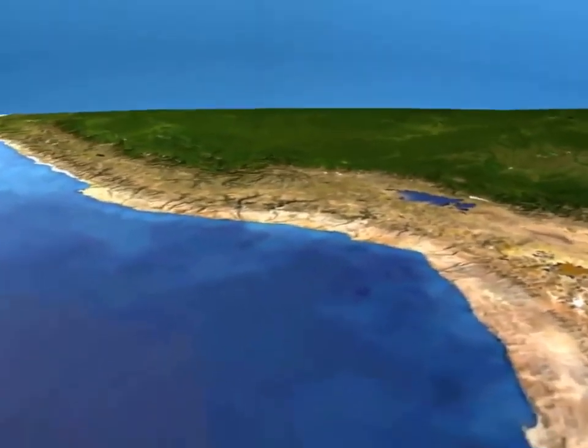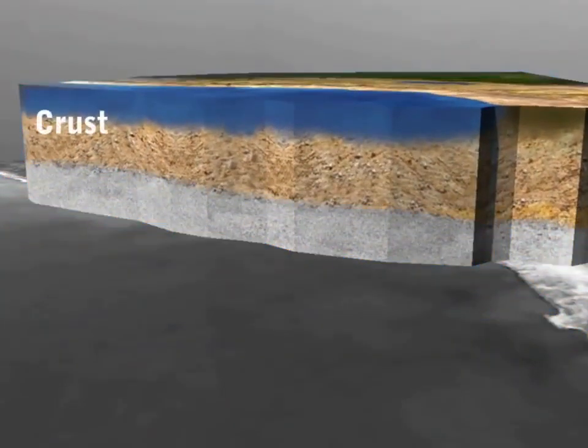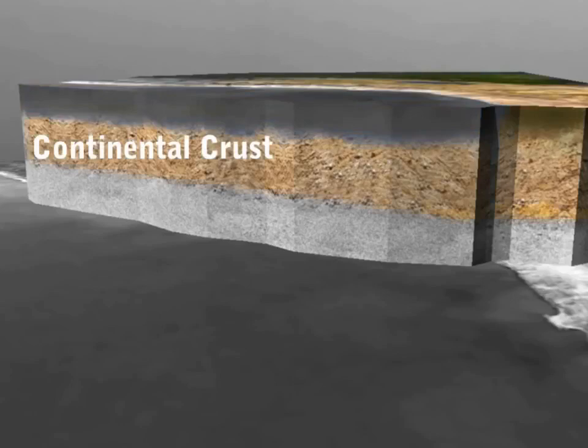In reality, the crust of the Earth is a very thin layer. It is only 50 kilometers deep. The crust floats on top of the outer layers of the Earth. The oceanic crust is thinner than the continental crust.